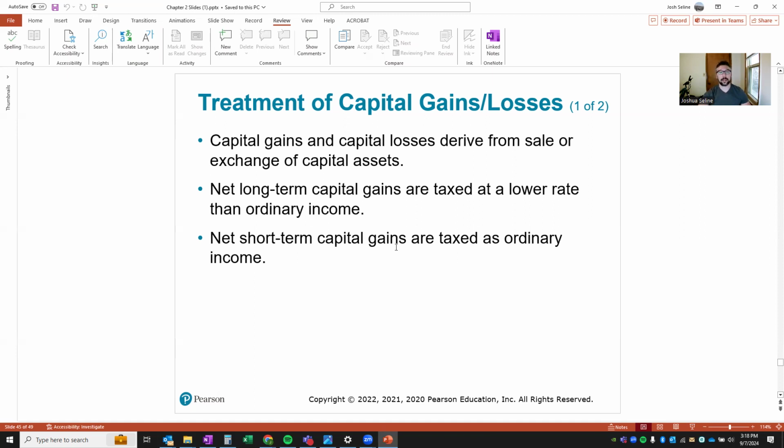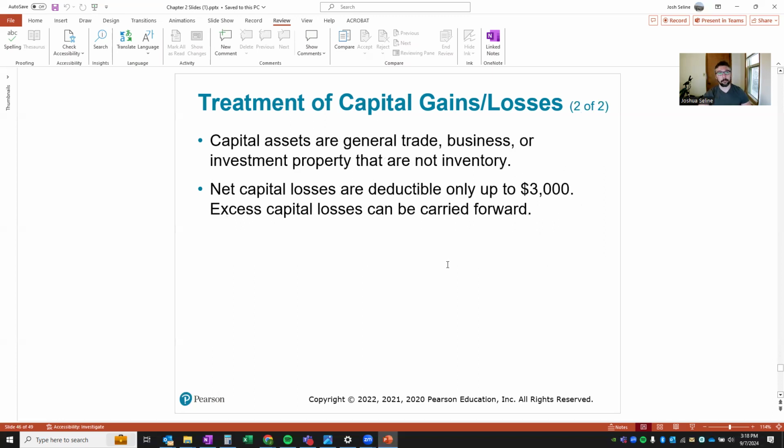Short-term capital gains are held less than a year. If I bought a stock for $100, and then I held it for a month and I sold it for $200, that $100 gain would be taxed at my marginal rate as ordinary income.